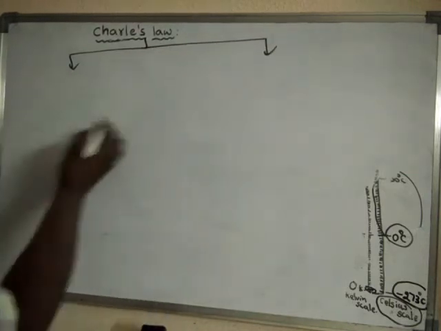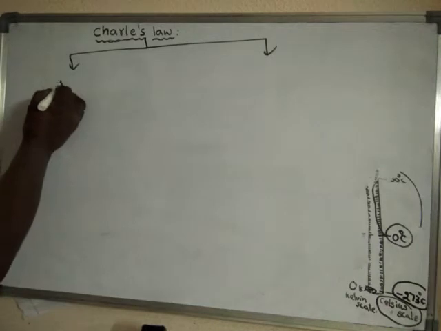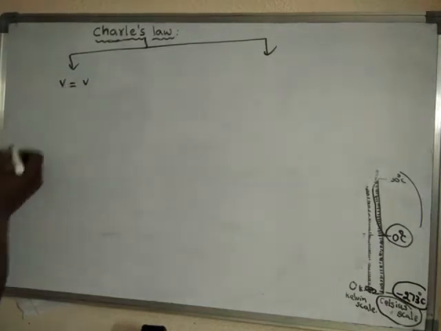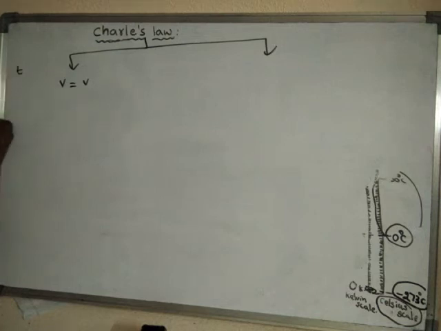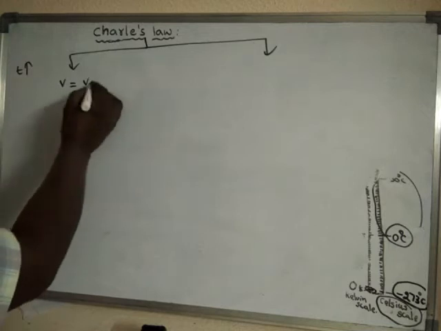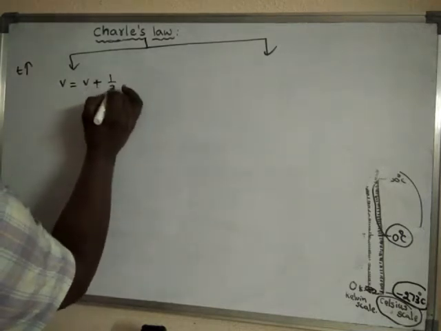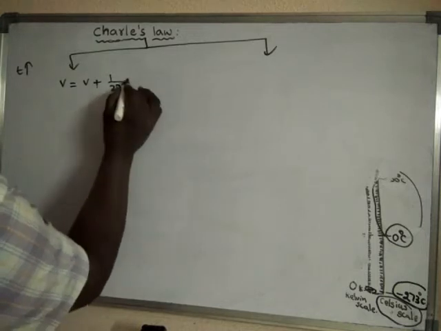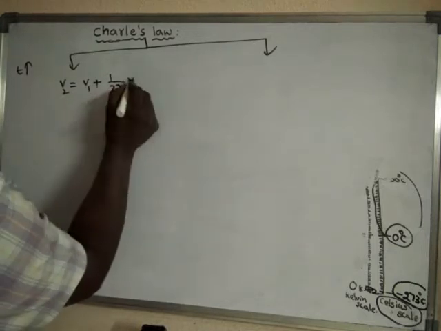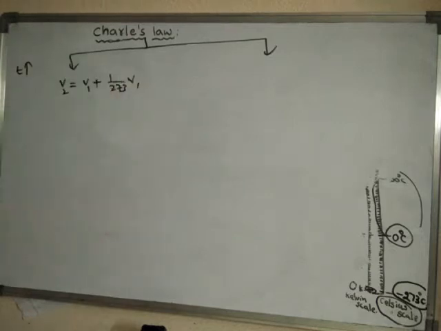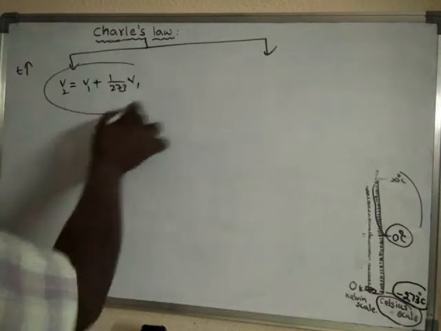Based on volume, the final volume, when the temperature is raised, what happens? The volume will increase by 1 by 273 of its initial volume. So this is the first definition of Charles' law.